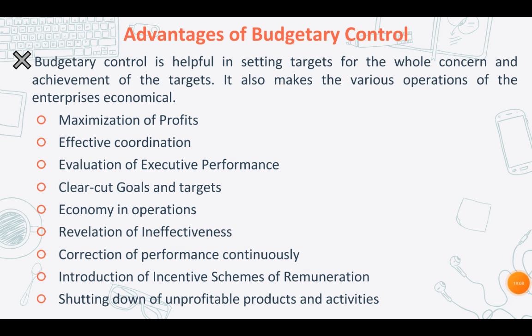So in case of budgeting, as we've seen already, they're going to be continuously studying and comparing the actual and the budgeted performance. And if they are not performing well, then the deviations will be corrected. So this is a continuous process, rather than waiting until the end of the financial year, until the end of the accounting year, to check for any problems and then make corrections.